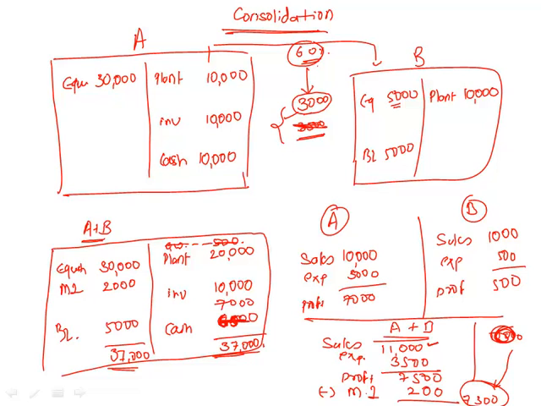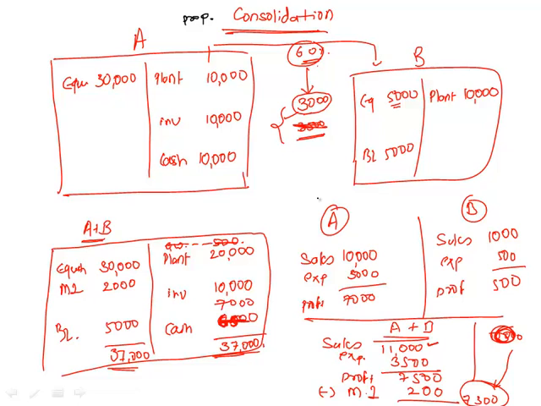Now in the same example, I will add the proportionate consolidation method. Proportionate consolidation in certain rare cases can be used in case of joint ventures. Okay, joint ventures, the recommended method is equity, but in certain cases we can also use proportionate consolidation.